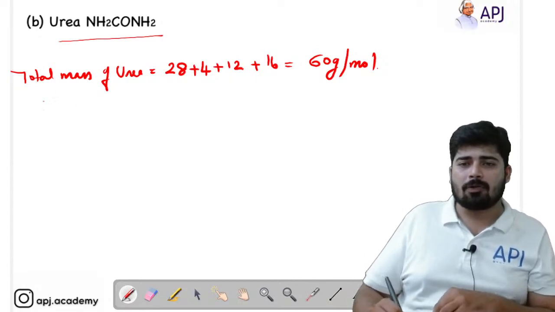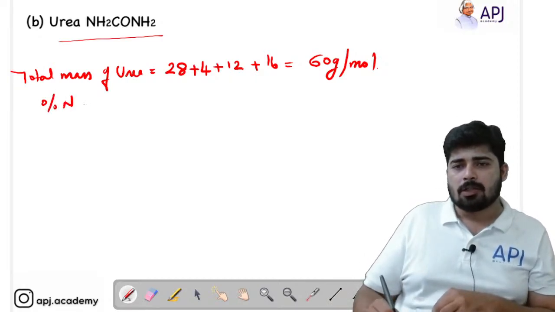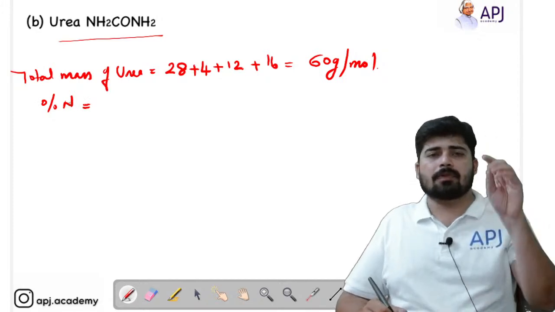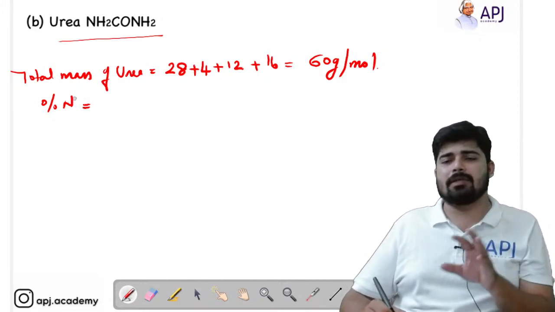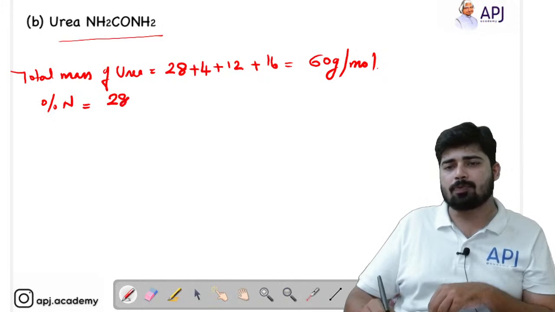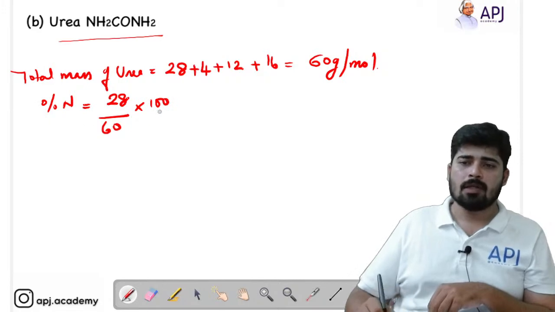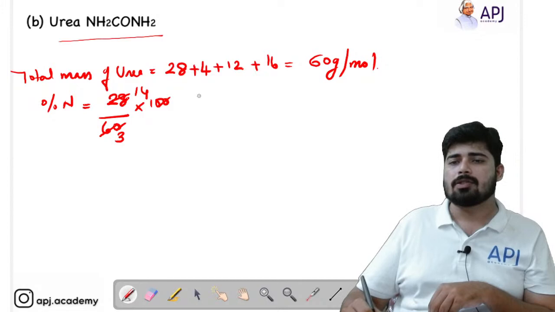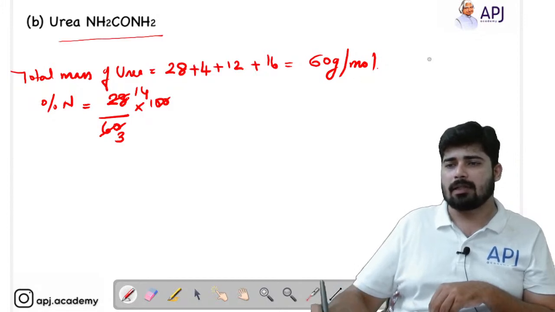Now we have to find out the percentage nitrogen. Percentage nitrogen, percentage hydrogen, percentage carbon, percentage oxygen, all the elements we are going to find out. The mass of nitrogen is 14, and there are 2 nitrogen atoms present. So 28 divided by 60 into 100. We can cancel the zeros, and cancel by 2, that will be 14. Here you will be getting 3. So 140 divided by 3. Let's calculate it.